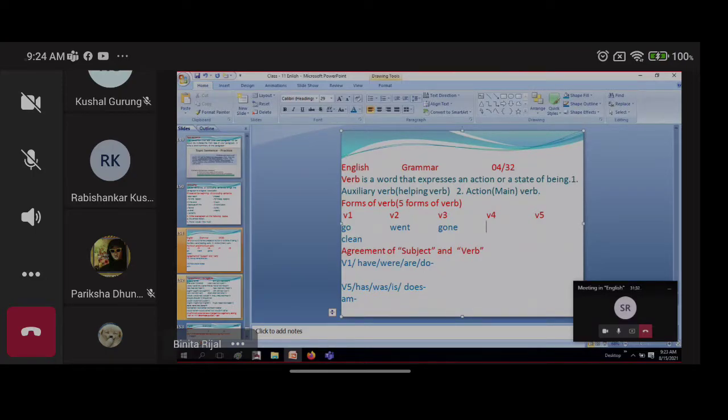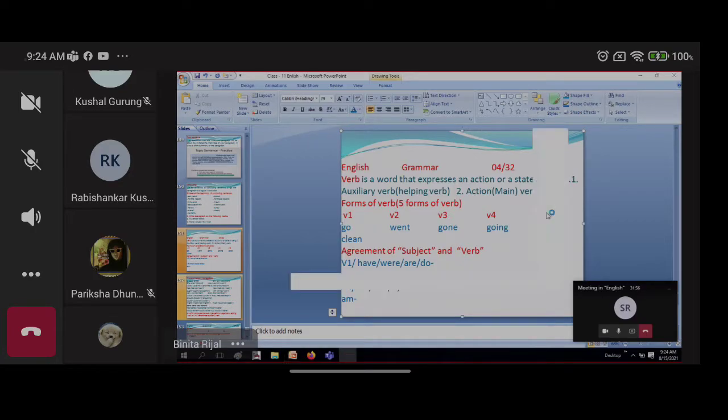And what is the verb 4 form of this one? Going. And next, verb 5 comes. What is this? Goes. Look here.